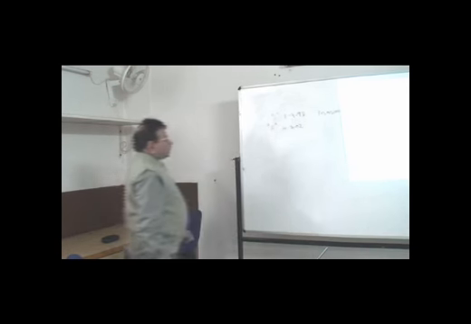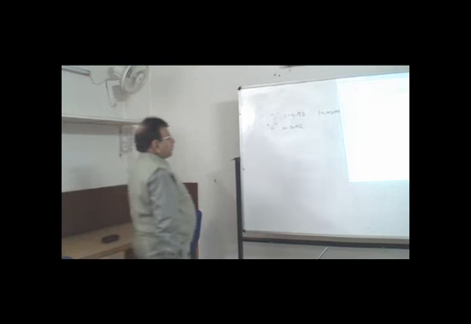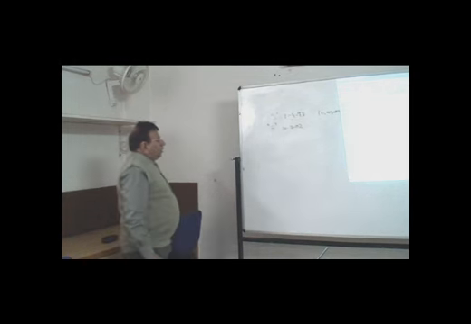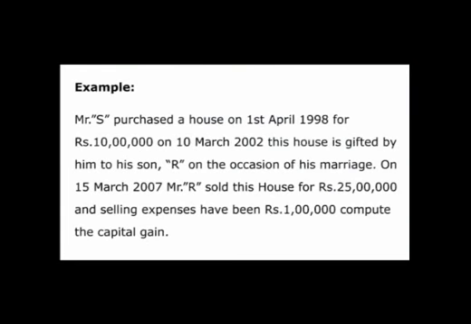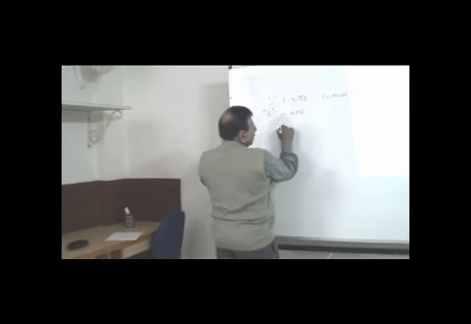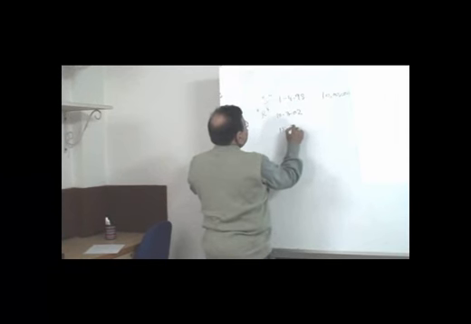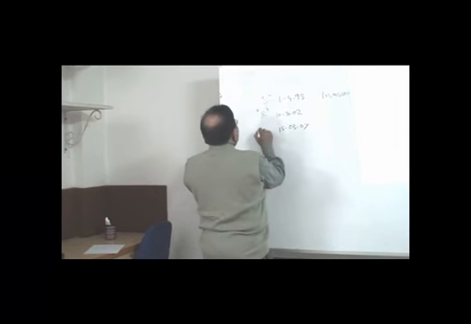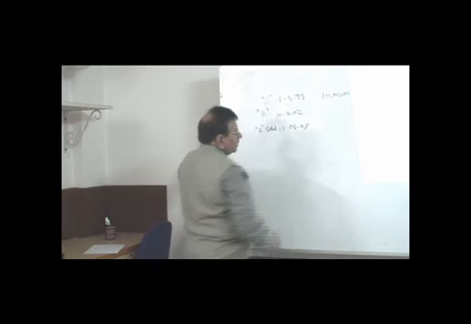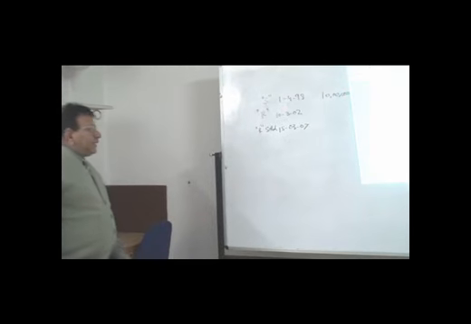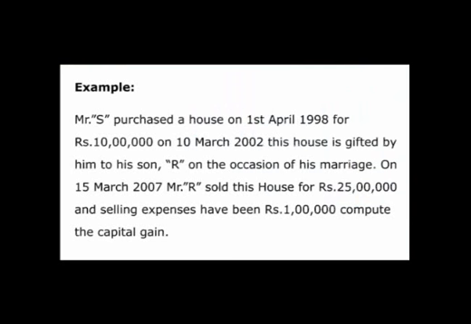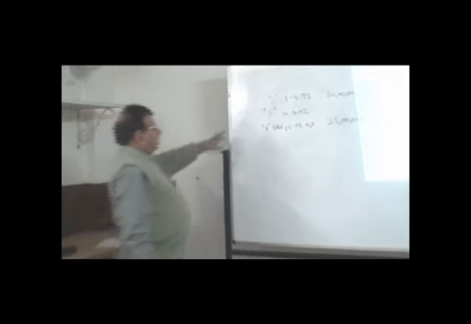on 10th March 2002 on the occasion of his marriage, and on 15th of March 2007 Mr. R sold this house for 25 lakhs, and the selling expenses have been rupees 1 lakh. Compute the capital gain. So if you kindly read the question carefully, the house